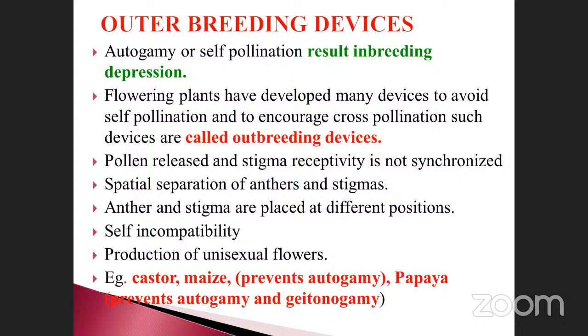Outbreeding devices. What are the outbreeding devices? Autogamy or self-pollination results in inbreeding depression. Suppose autogamy or self-pollination takes place more than 10 times. Imagine what I'm telling. What will be the F1 offspring result? Will the quality be very good or bad?